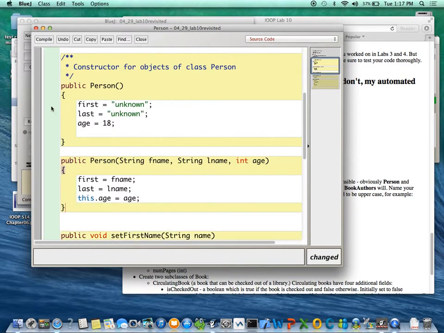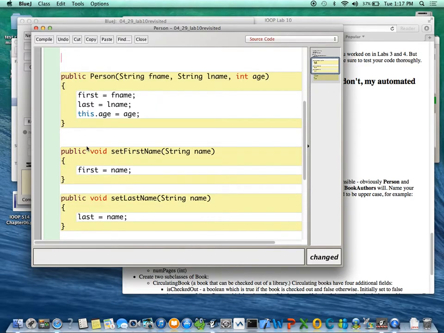Let's suppose for a moment that I did not have this default constructor. Okay? So the only constructor I asked you to write for person was this one. Everybody good with me so far? Let me compile this. Person will compile fine, right?